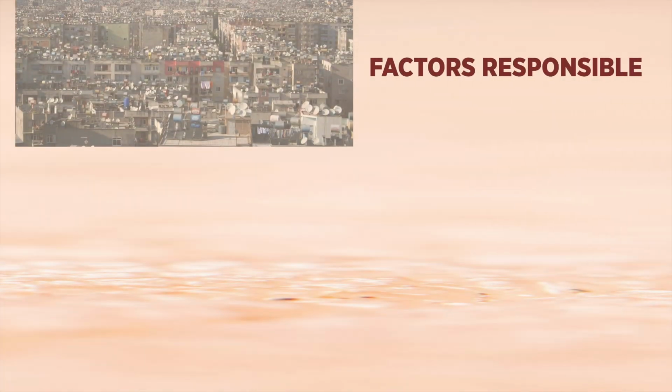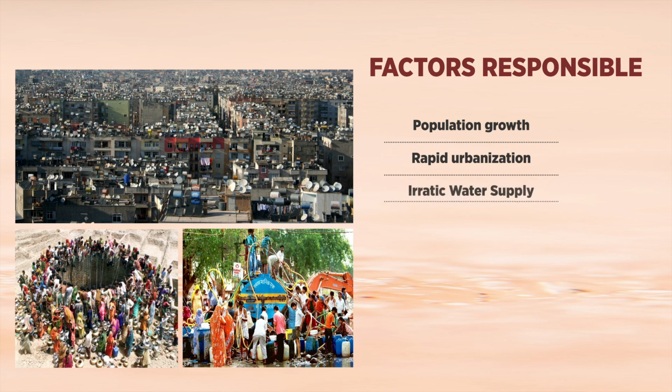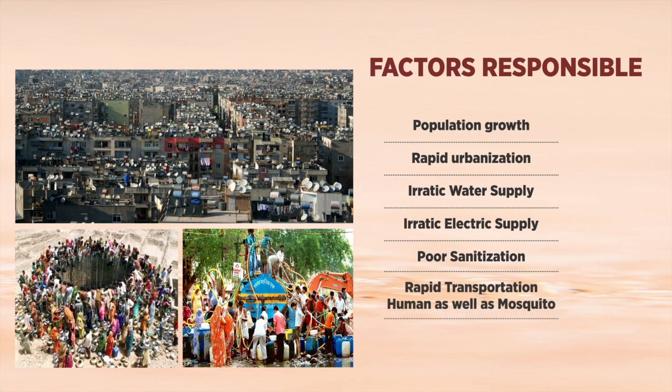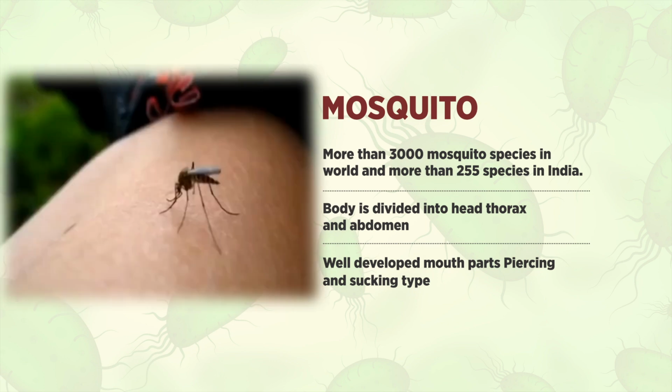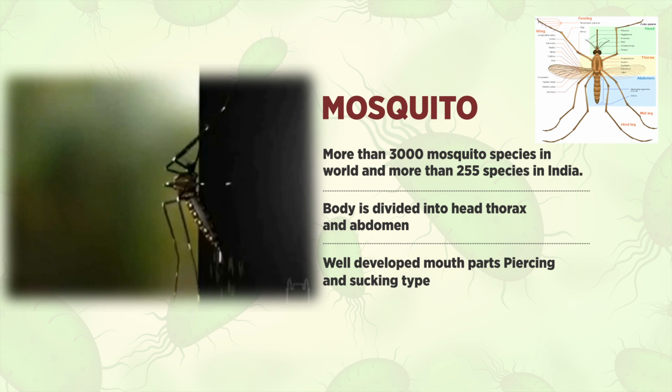What are the reasons for the increase of these diseases? Population growth, increasing urbanization, hence irregular water supply and irregular electricity supply. Poor public hygiene, rapid transport of humans and mosquitoes. Nutrient environment necessary for mosquito growth. There are more than 3,000 mosquito species in the world and more than 255 species in India.